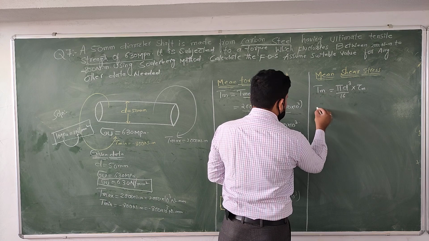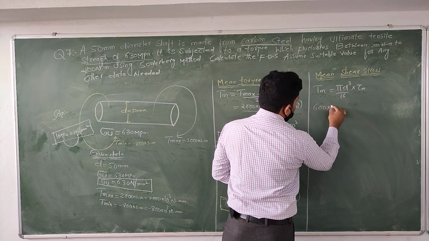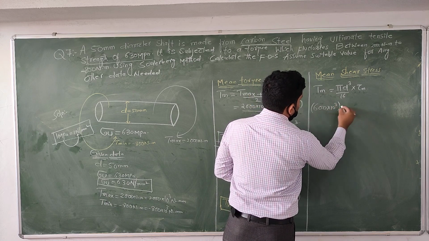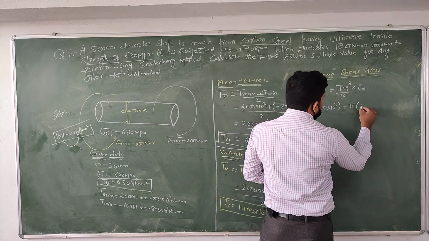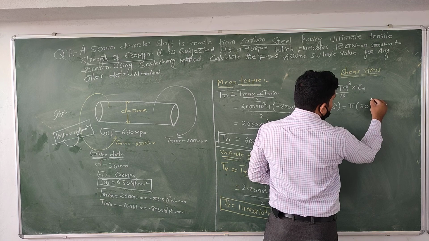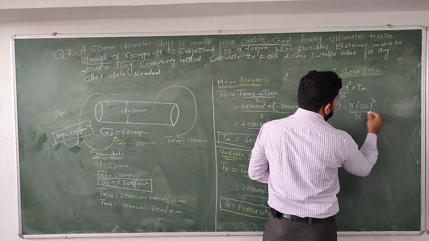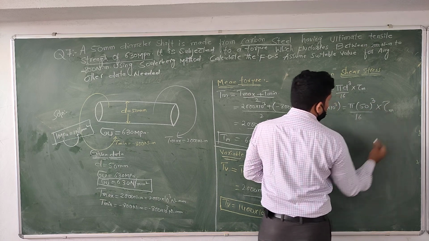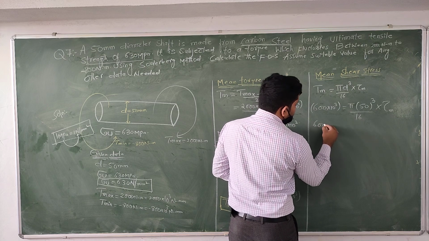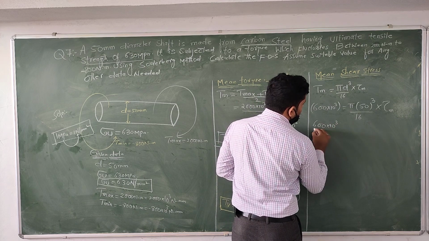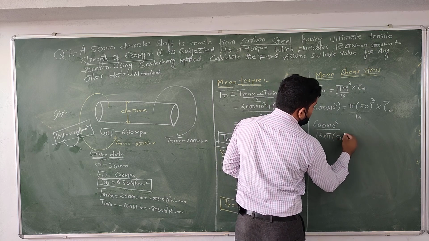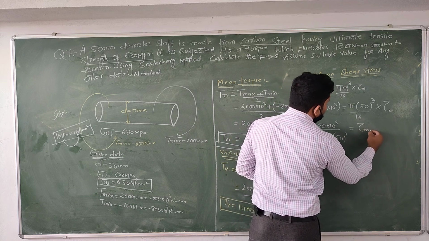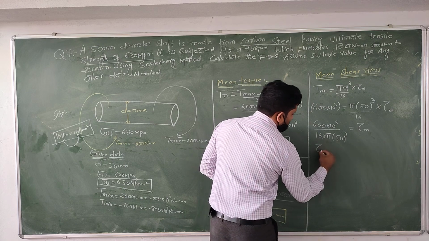Mean torque value is 600 into 10 power of 3 equal to pi. D is how much? Diameter of the shaft is 50 cube by 16 into mean shear stress. Multiply this term: 600 into 10 power of 3 by 16 into pi 50 whole cube equal to mean shear stress, tau m.